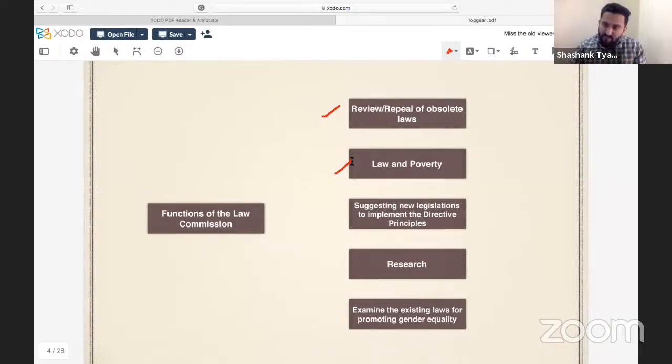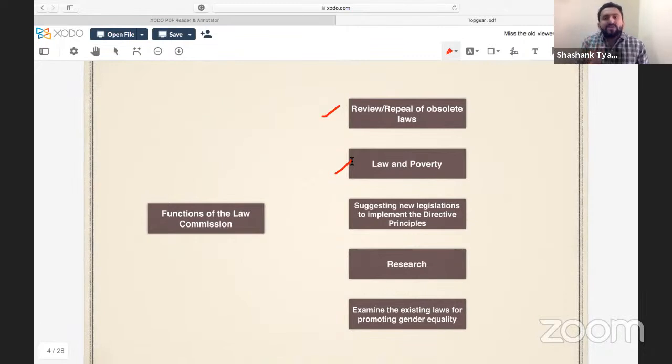For example, you all know that after getting independence, a major task before our prominent leaders of that time was the redistribution of resources. You can take the example of redistribution of land, removal of zamindari, right?